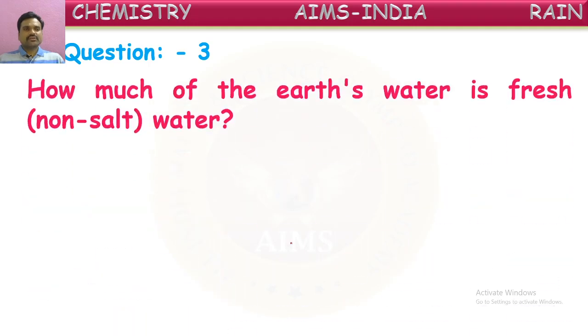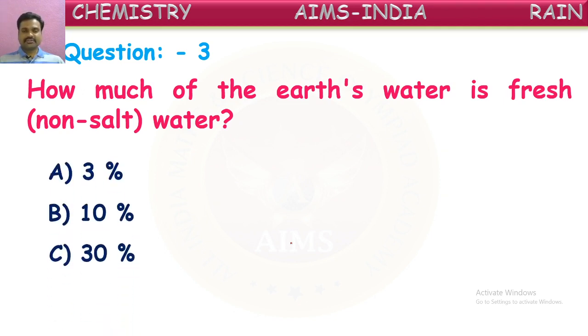Next question. How much of the earth's water is fresh water? So we discussed around two-thirds of our earth's surface is covered with water, but out of that most of the water is in the salt form. So the remaining water is fresh water. So what is the remaining fresh water percentage they're asking? Let us see options here. Is it 3%, 10%, or 30%, or 100% is fresh? So which is the correct answer among these?